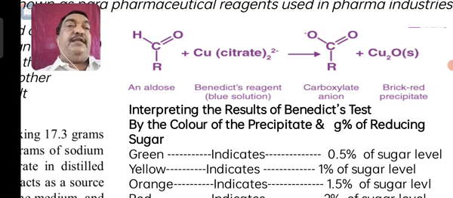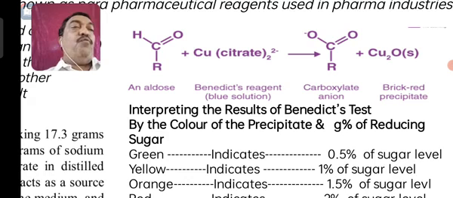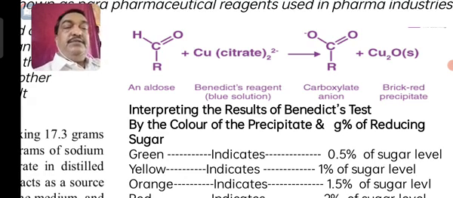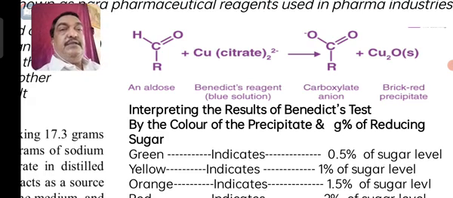Cu citrate. So when it is treated, the aldehyde will get converted into acid, RCOOH, and Cu citrate will get converted into Cu2O, that is a brick red coloration. So from this reaction itself, you can understand very easily what exactly this Benedict reagent test is.